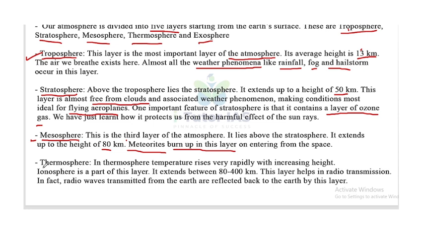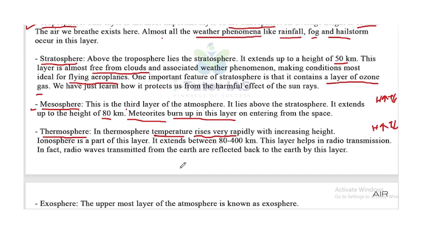Now, the fourth layer is called thermosphere. In thermosphere, as the name denotes, the temperature rises very rapidly with increasing height. When the height increases, the temperature also increases. But in the troposphere, when the height increases, the temperature decreases. In thermosphere, as the height increases, the temperature also increases.